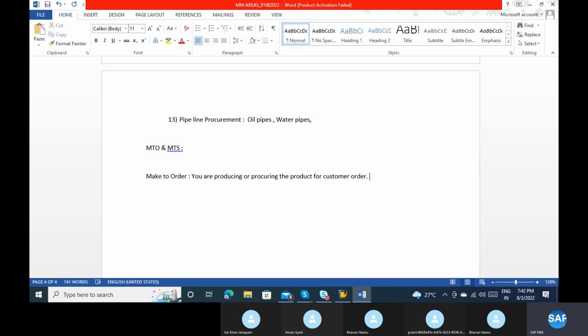It's simple. And what do you mean by make to stock? If I go to the nearest bakery or supermarket, the products they are producing or procuring are not for a particular customer requirement. It is a general requirement, like, I should have the stock.